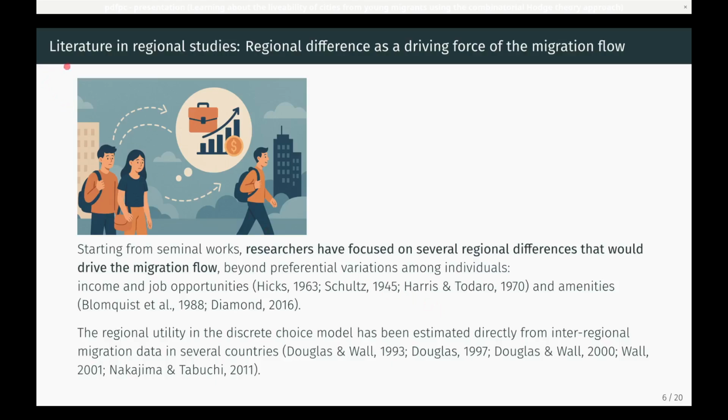In the literature, researchers have tried to answer the problem. Starting from seminal works, researchers focused on some specific quantity of cities and considered their regional differences will drive the pairwise migration flow. For example, these researchers argued that income and job opportunities, and the income differences between cities, will explain the migration between them. In other works, the regional utility in the discrete choice model has been estimated directly from interregional migration data. In the model, the differences in utility explain the migration flow.